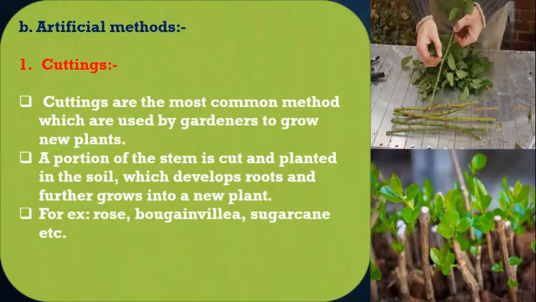Now let's talk about the various artificial methods. The first one is cuttings. Cuttings are a very common process adopted by gardeners to grow new plants. In this method, a portion of the stem is cut and planted into the soil.